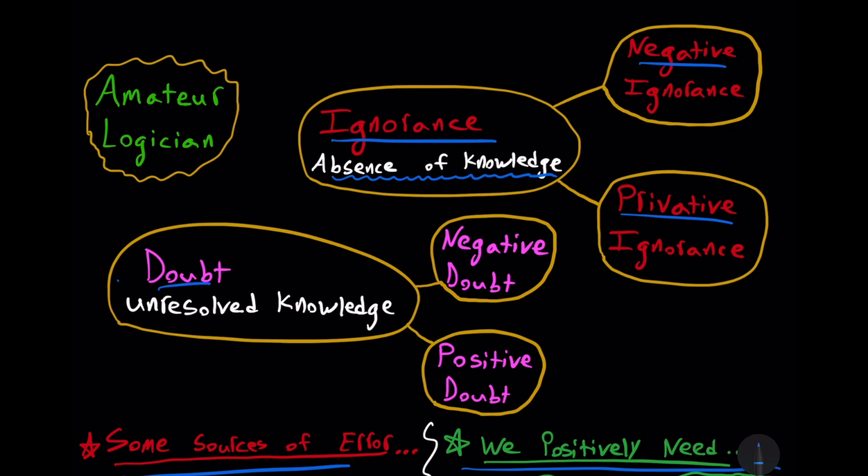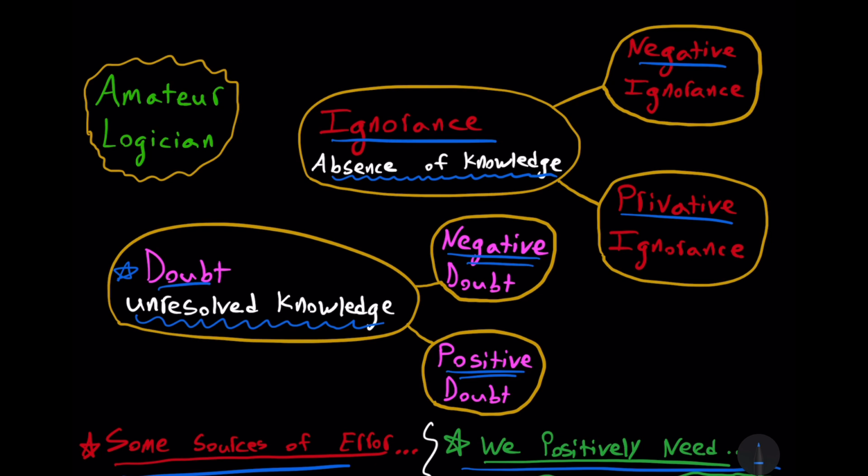Next, we have doubt, and doubt we can define as unresolved knowledge. We can divide this two ways at least. We have negative doubt and positive doubt. If we have negative doubt, we don't have enough evidence to claim something is true or false. We just don't know. We're completely drawing a blank. Is that true? Is that false? I have no idea. But if it's positive doubt, a proposition or theorem seems equally likely to be true or false, and we can't pick between the two because they seem equally likely.